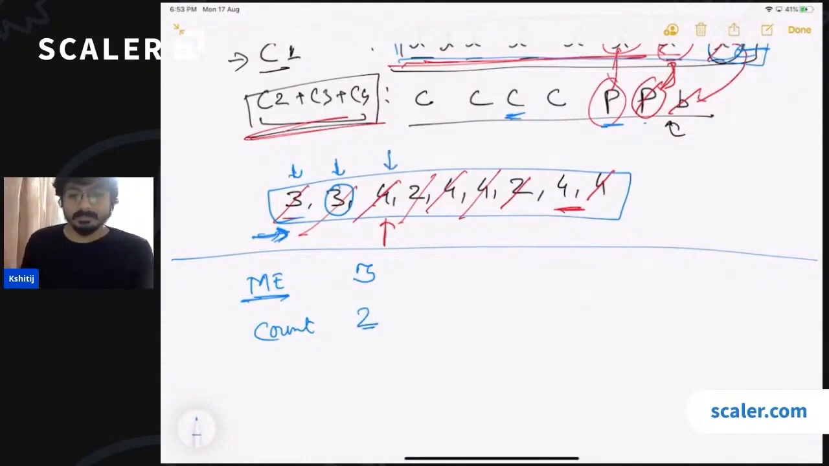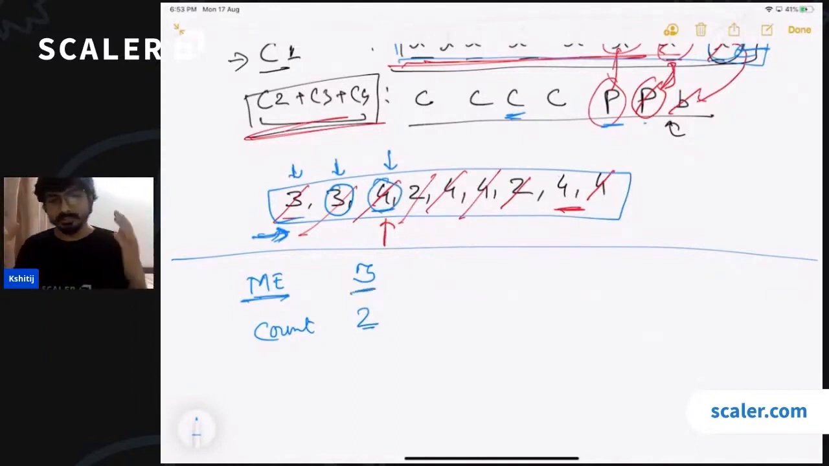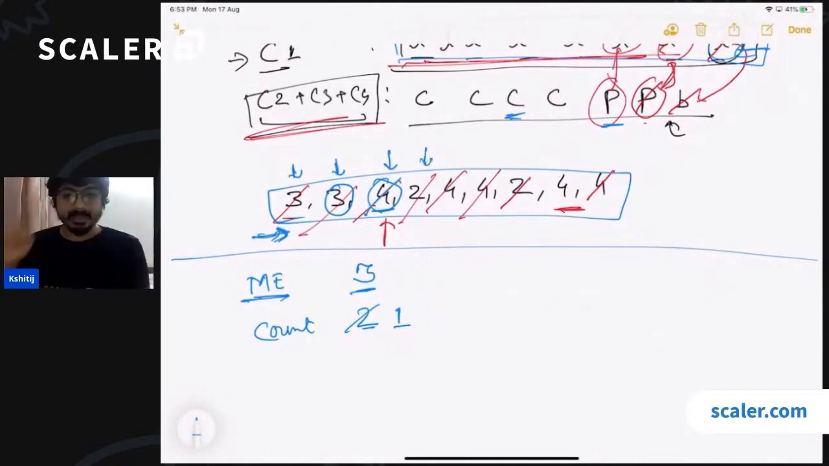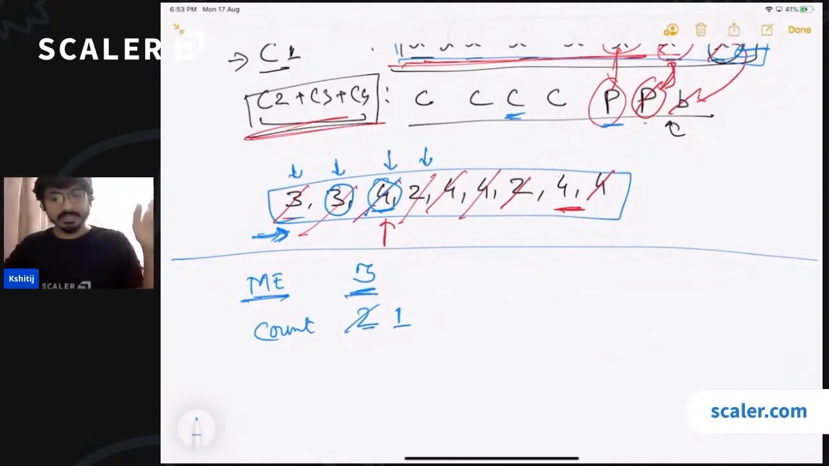Now you get a different element. Since this element is not the same as this majority element, you can remove these two occurrences from the array. So you are not counting it and you are changing this count to 1. This means that you have removed one occurrence of 3 and one occurrence of 4. Then you go to 2. Again, you get an element which is not the same as the current majority element, so you cancel out both of them. So you are removing this occurrence of 2, you are not counting it, and you are also reducing the count.